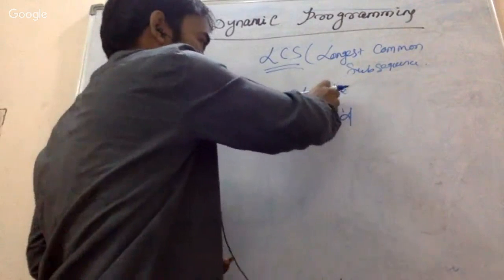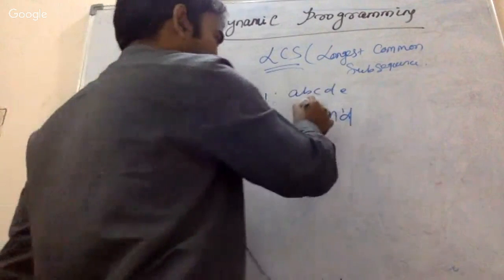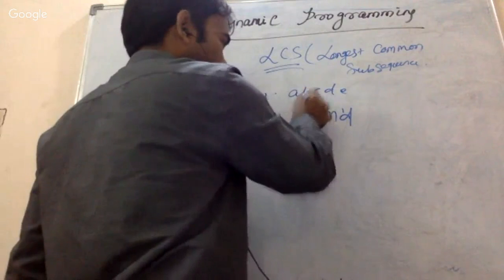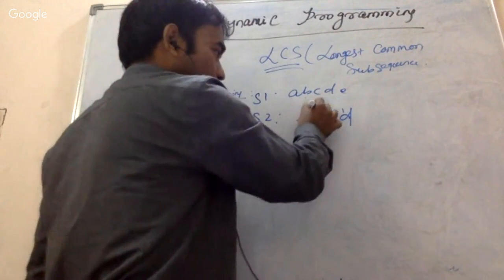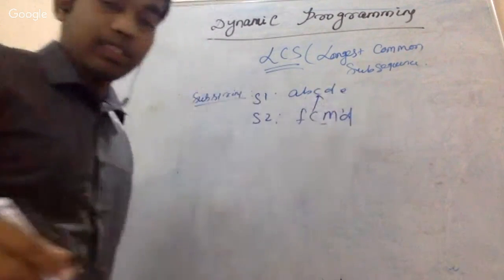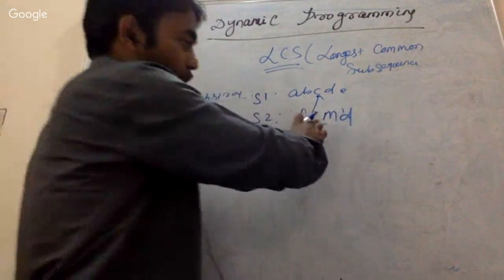So it will find what is a subsequence. Just try to understand it better. It will try to find out whether F has any match. No match is found, right? So then it will try to find the match with C. C is matching, right? Then it will search for M.